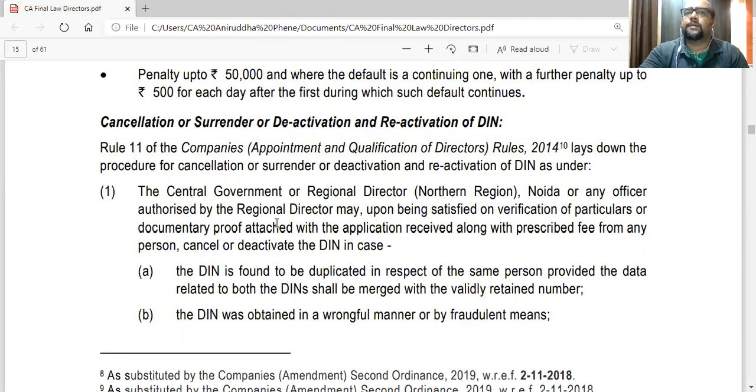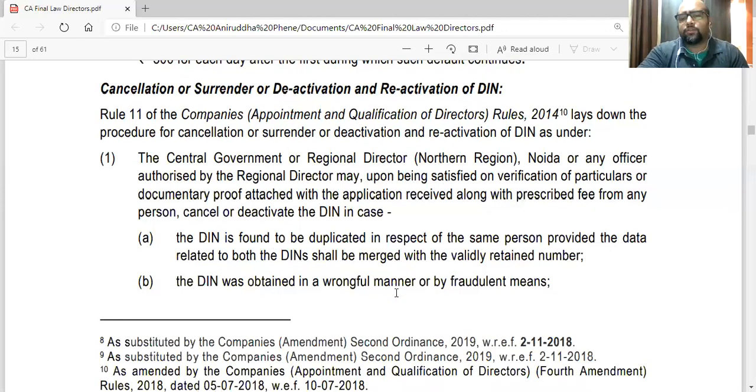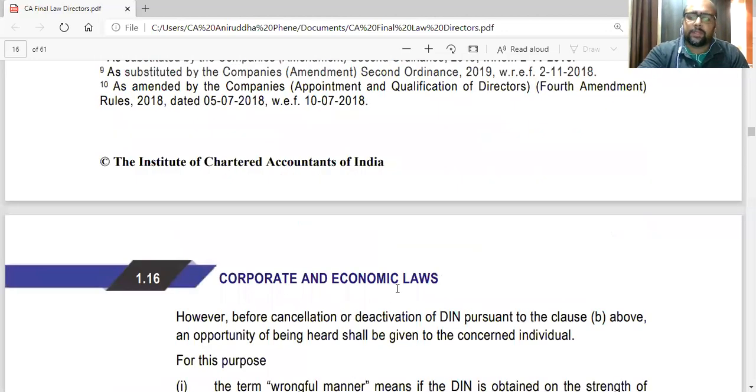For example, the DIN is duplicated. So, for example, he has got two DINs issued to him. In that case, he will intimate that I have received two DINs. So the government will look into it and they will merge that into one. Then if somebody complains that this person has obtained DIN in a fraudulent manner by submitting false information, that is also a case where the DIN can be cancelled.